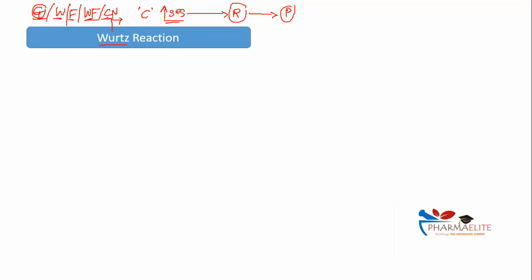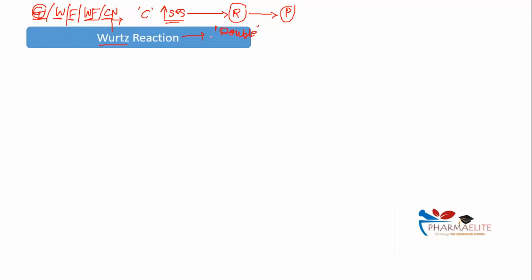First one, when I talk about Wurtz reaction, for your information, Wurtz reaction is the only reaction. I'm audible, right? Mark my words, what I'm saying very clearly. Wurtz reaction is the only name reaction in your entire organic chemistry where your number of carbon from reactant to product doubles up. What did I say? Number of carbon from your reactant to product doubles up in an aliphatic system.